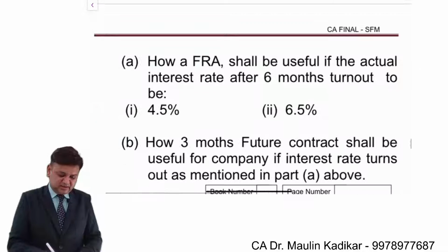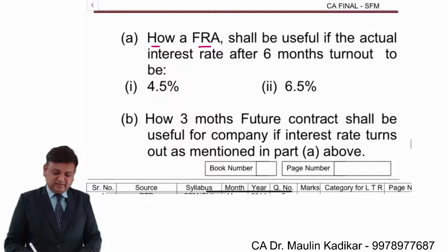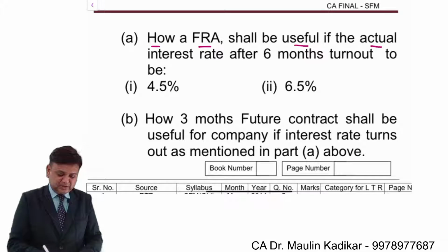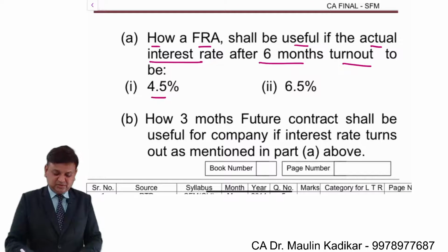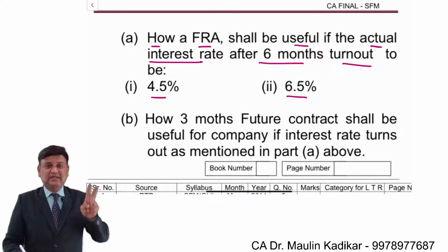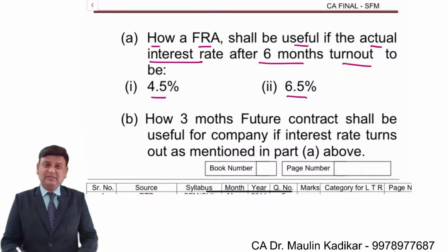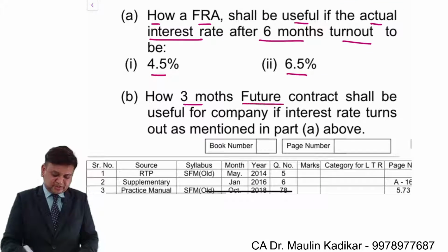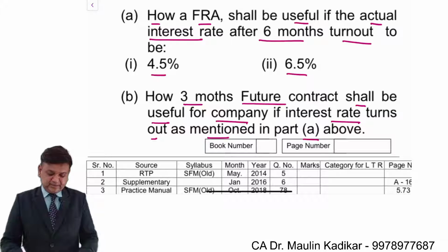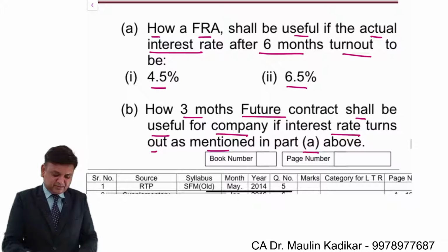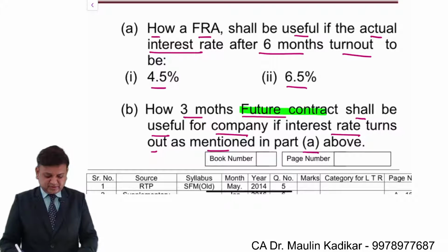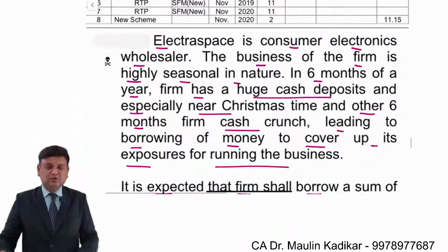You are required to decide A. How forward rate agreement shall be useful if the actual interest rate after 6 months turns out to be 4.5% and 6.5%. That is, in both the cases, what will be the cost? That is what we have to find. B. How 3 months futures contract shall be useful for the company if the interest rate turns out to be as mentioned in A above. That is, in the B part of the question, they have provided the futures contract. Everybody is requested to go through the question, please.